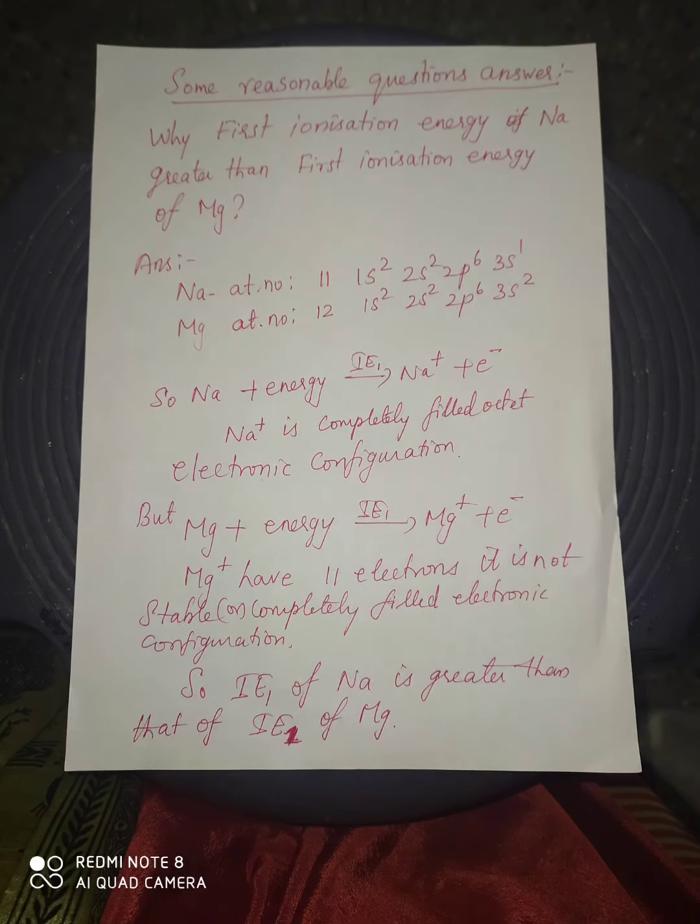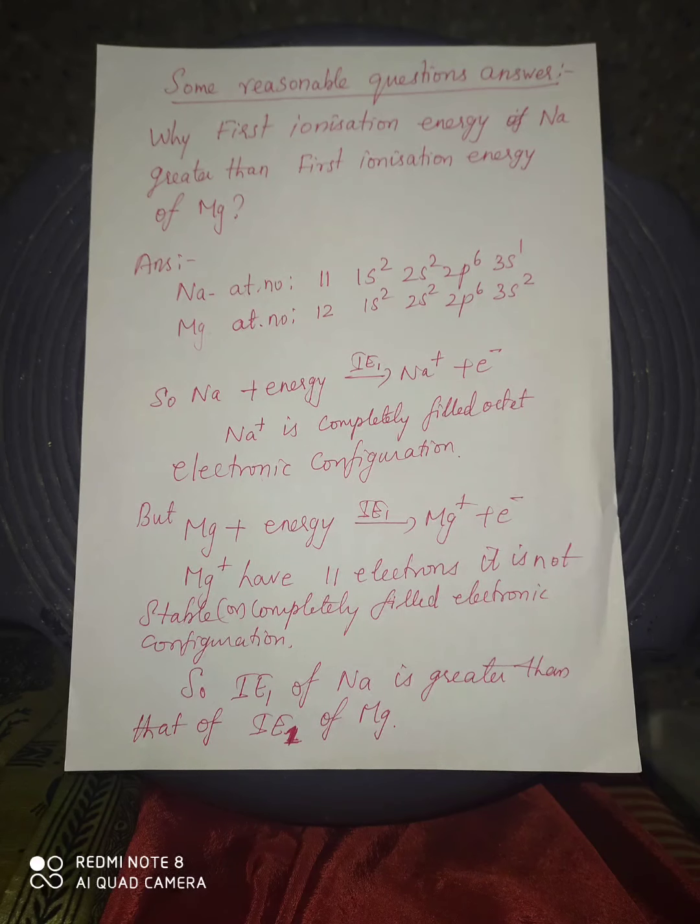So after the first ionization of sodium, the outermost shell has a completely filled electronic configuration. But for magnesium, Mg plus energy, IE1, gives Mg+ plus an electron, and Mg+ has 11 electrons.